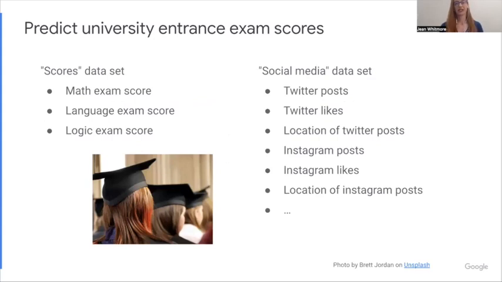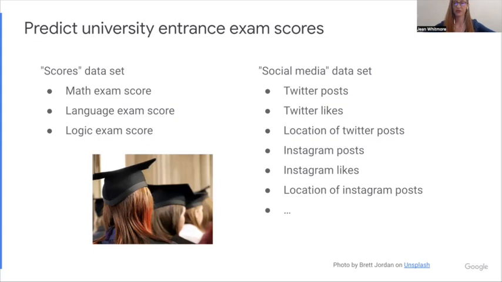Suppose we want to predict university exam scores. There's 2 data sets. The scores data set, which consists of past exam scores from areas that are relevant to the entrance exam. So for example, a math exam, a language exam, a logic exam, and a social media data set, which has data that was convenient, that is collected in our life.